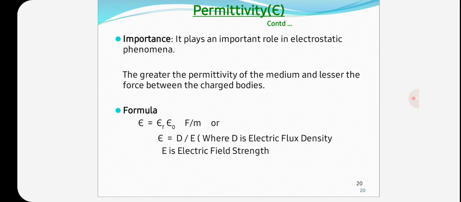So here the formula is epsilon is equal to epsilon r epsilon naught, farad per meter, or epsilon is equal to D by E. Here D means electric flux density, E means electric field strength.